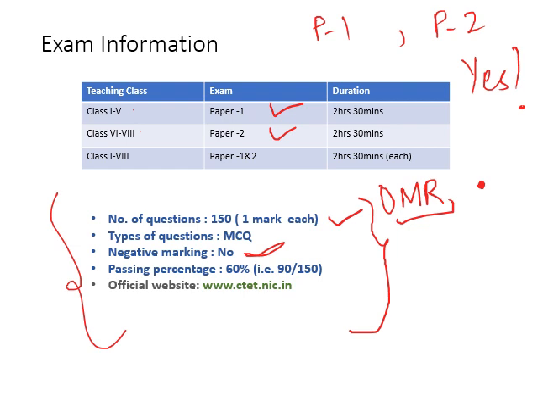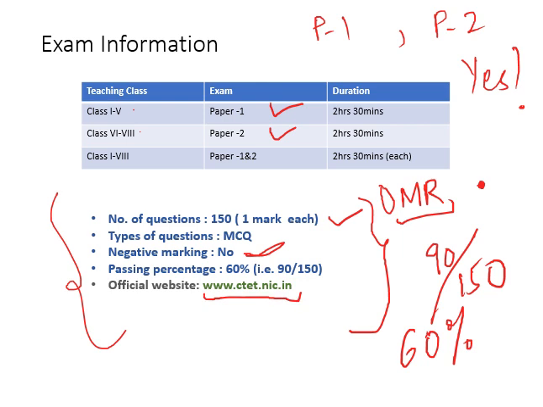The passing percentage of this exam is, if you are in the general category, you have to score at least 90 out of 150, that is 60 percent, the minimum qualifying percentage for the general category. If you are SC, ST or OBC, then it may vary, and of course it will be less than this. The official website is www.ctet.nic.in. If you want more information, you can log into this website and you will get it there.